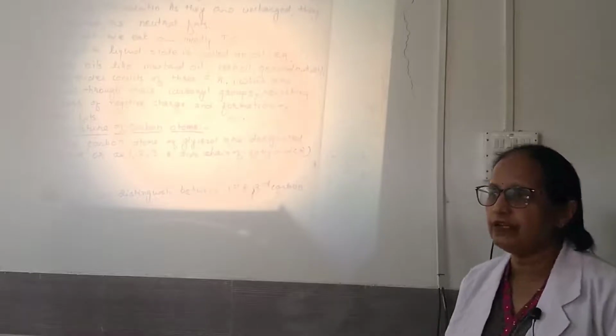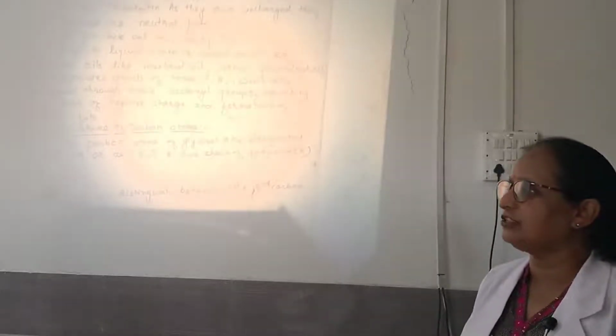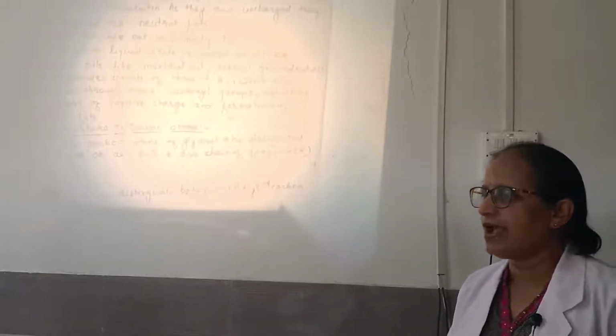Neutral fats, because they do not have any charge over them. Whatever fat stores are there in the body, they are mostly in the form of triglycerides. These triglycerides are the esters of fatty acid with alcohol and glycerol, and one of the best examples is tripalmitin. As they are uncharged, they are termed as the neutral fat.